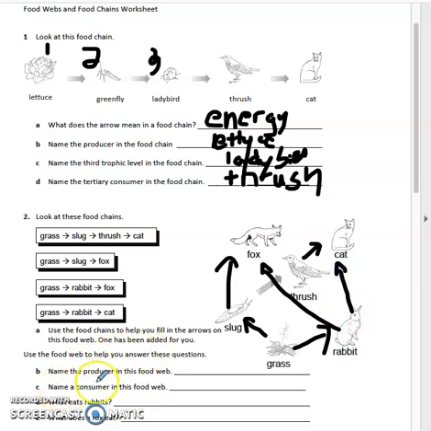Down at the bottom it says name the producer in the food web. Again, the producer would be the plants, so that would be the grass. Again, they use the process of photosynthesis. Next, it says name a consumer in the food web, so that's anything that is going to eat to get their energy or eat to survive. So it could be a variety of things in this one, so I'll just stick with a cat.